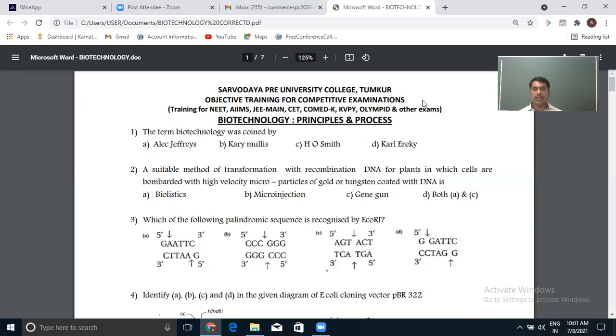Instead of wasting time behind this again and again, let us directly come to the topic, that is, discussing competitive MCQ questions. So the first question here, that is the introductory part: the term biotechnology was coined by.